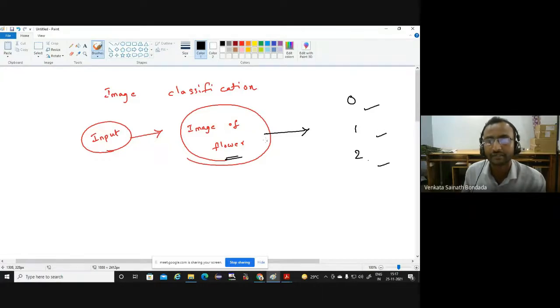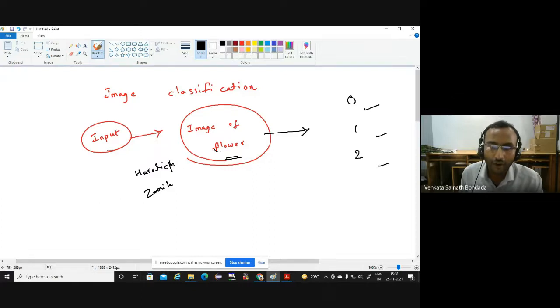I want to develop a model which will put this flower into one of the categories. In image processing, if you take an image as input, we can have lots and lots of classical features. If you have some idea of image processing, we have Haralick texture features, Hu moments, and not only that, Zernike moments, Fourier transform coefficients, or wavelet transform coefficients. Many things can be done.